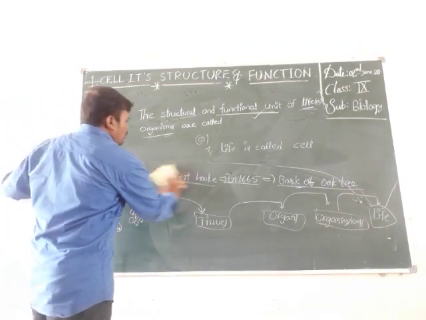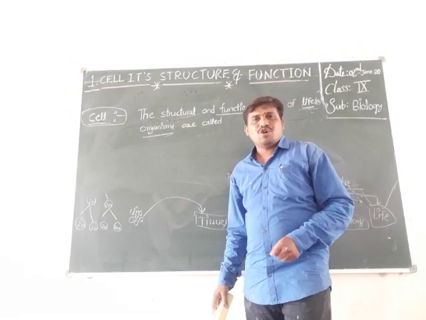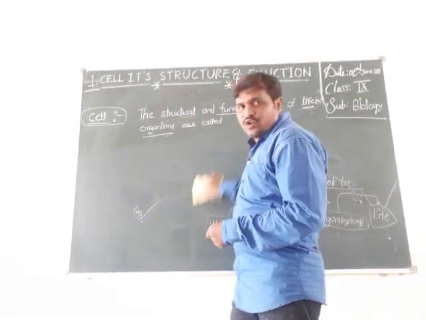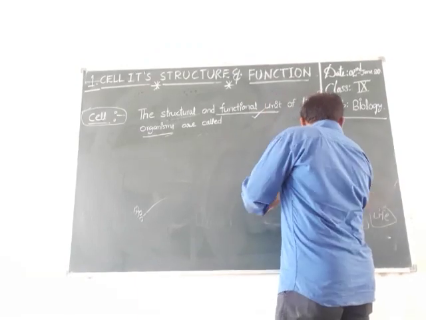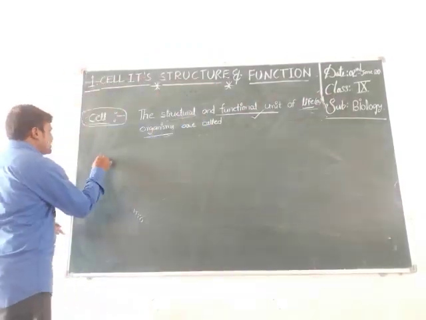Now we discuss once again unicellular organisms and multicellular organisms. What is the meaning of unicellular organism, students? Unicellular means single cell. Uni means single.